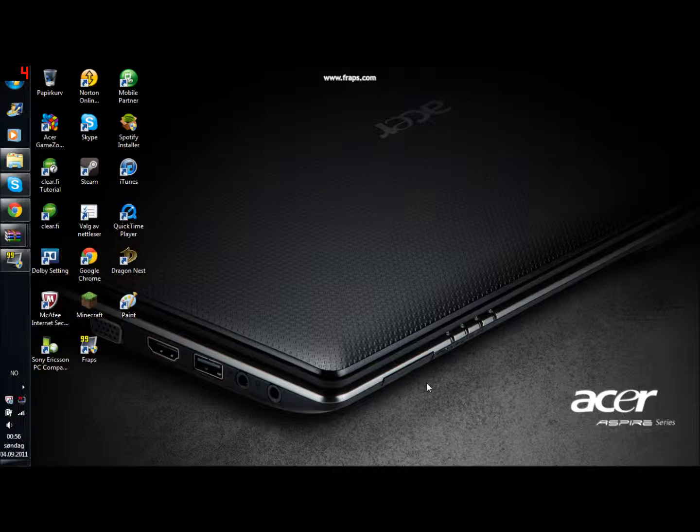Hello and welcome. My name is GQ and today I'll be doing an audio tutorial video on how to install a Minecraft mod. Today I'll be showing you how to install the Equivalent Exchange mod.